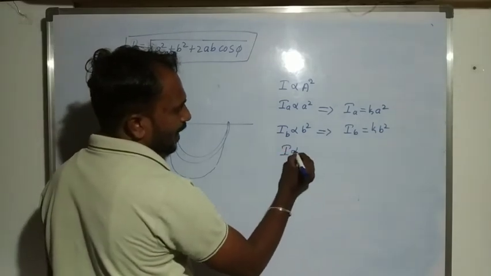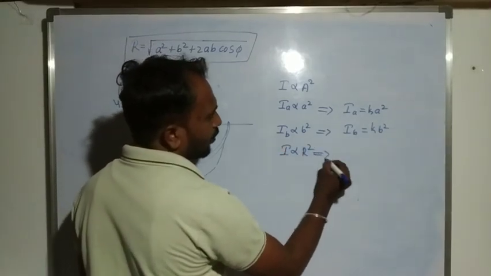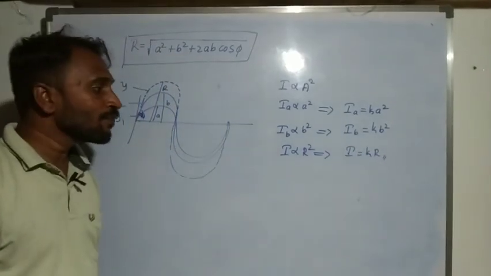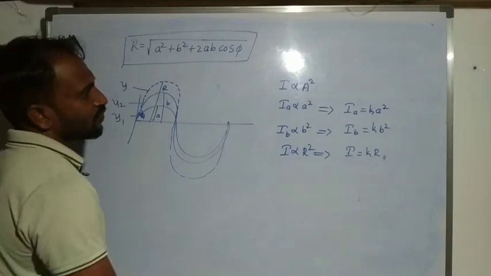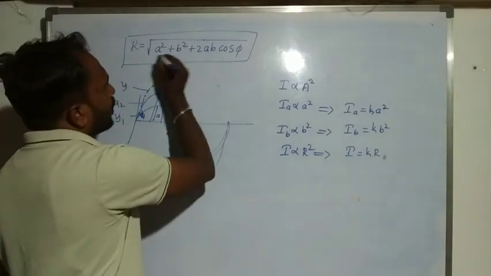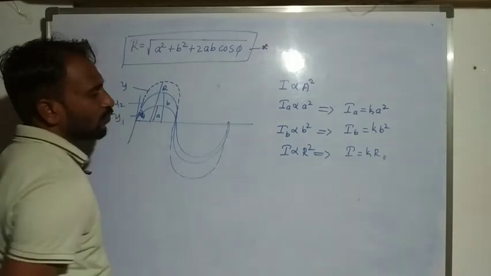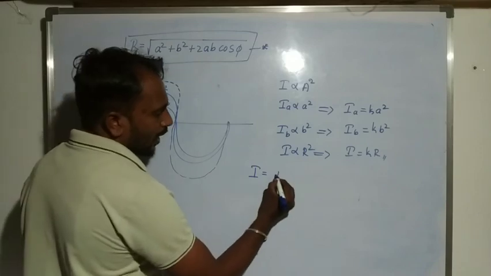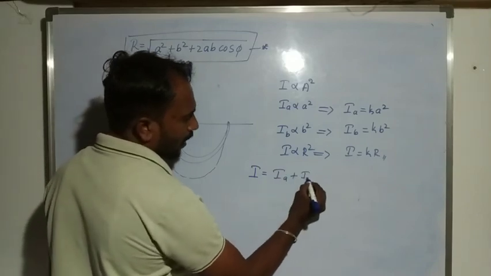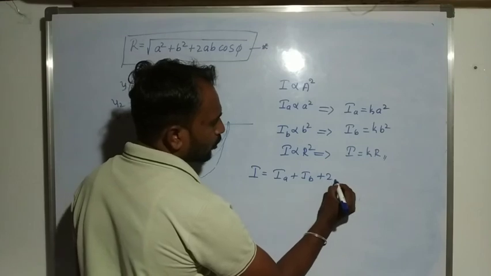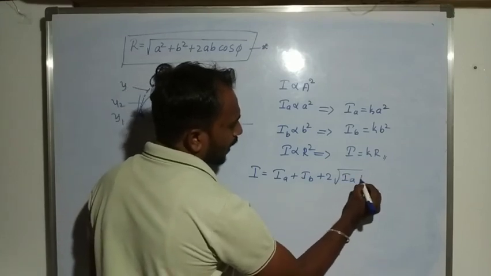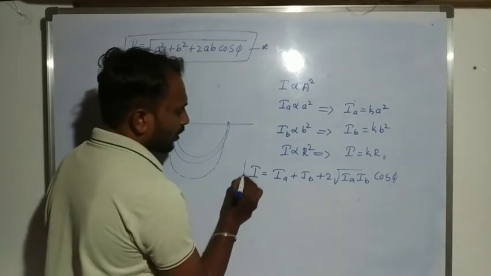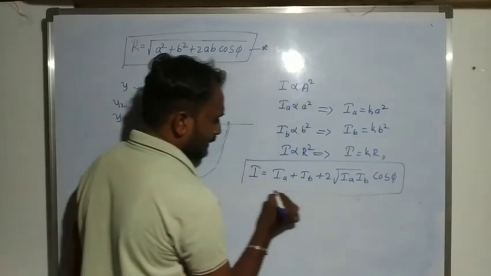And here resultant amplitude we consider that I is directly proportional to R square. It means I is equal to k into R square. So this one is a resultant wave intensity. So put this IA, IB in equation star. Then what happens? So resultant intensity I is equal to IA plus IB plus 2 root IA IB into cos pi. So this one is a resultant wave intensity.